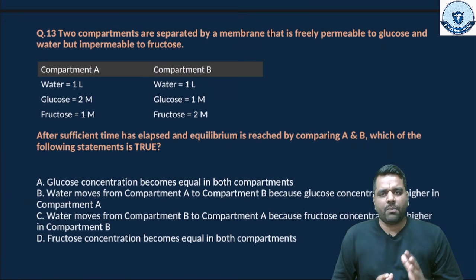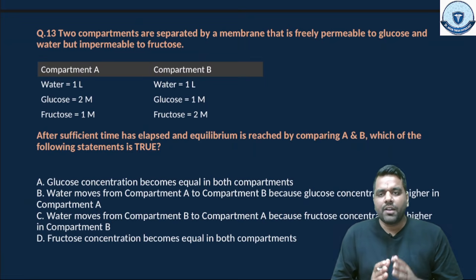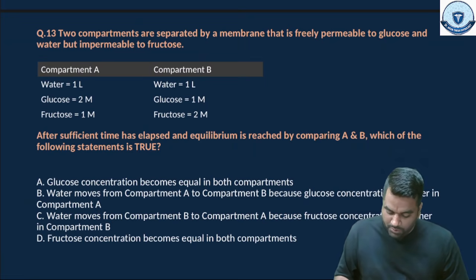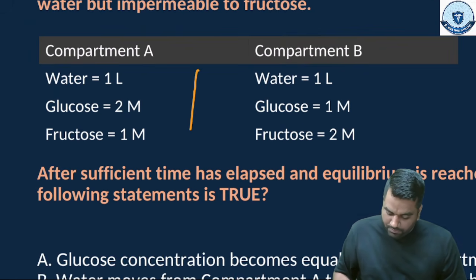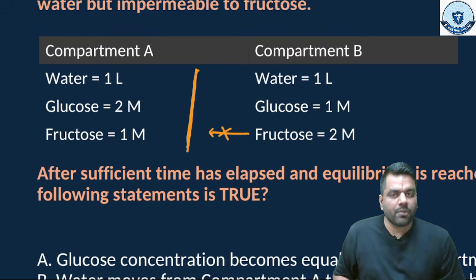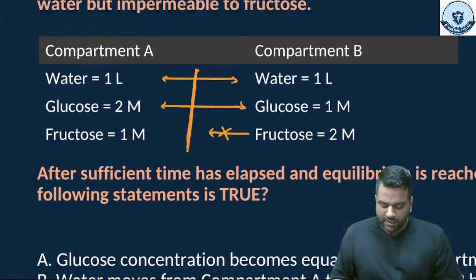Okay, so two compartments are separated by a membrane that is freely permeable to glucose and water but impermeable to fructose. Suppose they mention something like this, there is a semipermeable membrane. Through this membrane fructose cannot go from one compartment to another, but glucose can move and water can move, right? Water can move. So this was from the body fluid chapter.